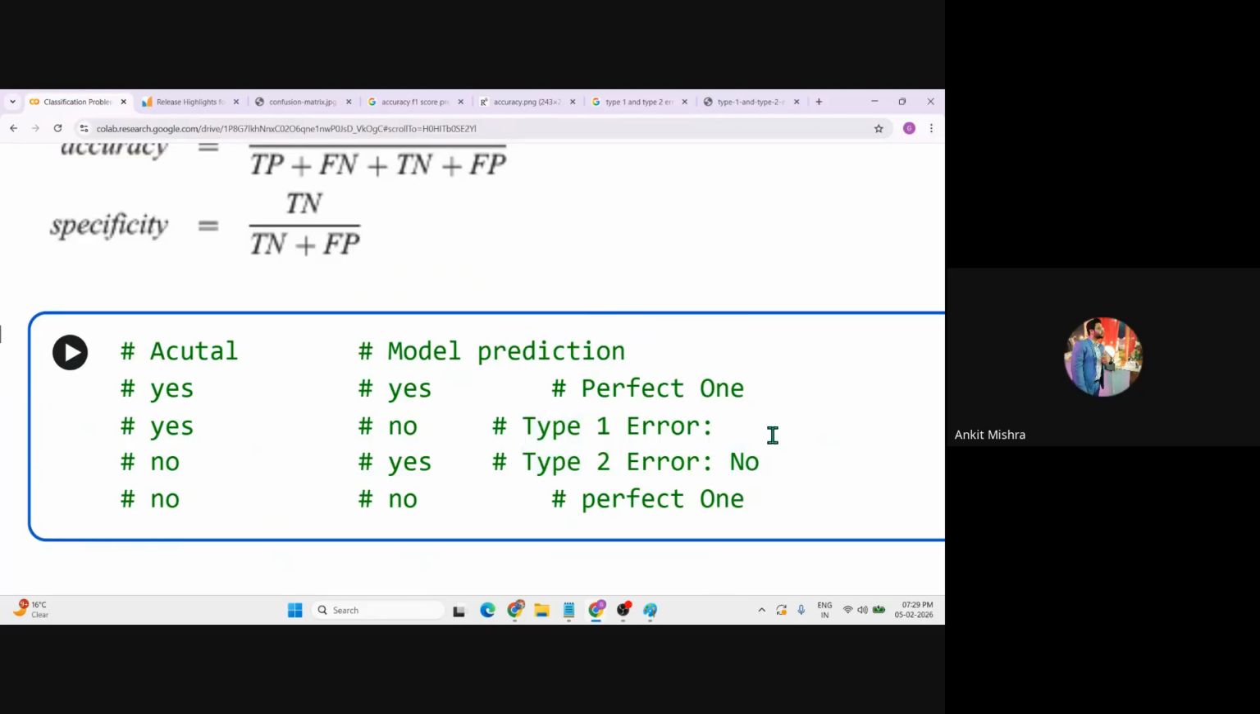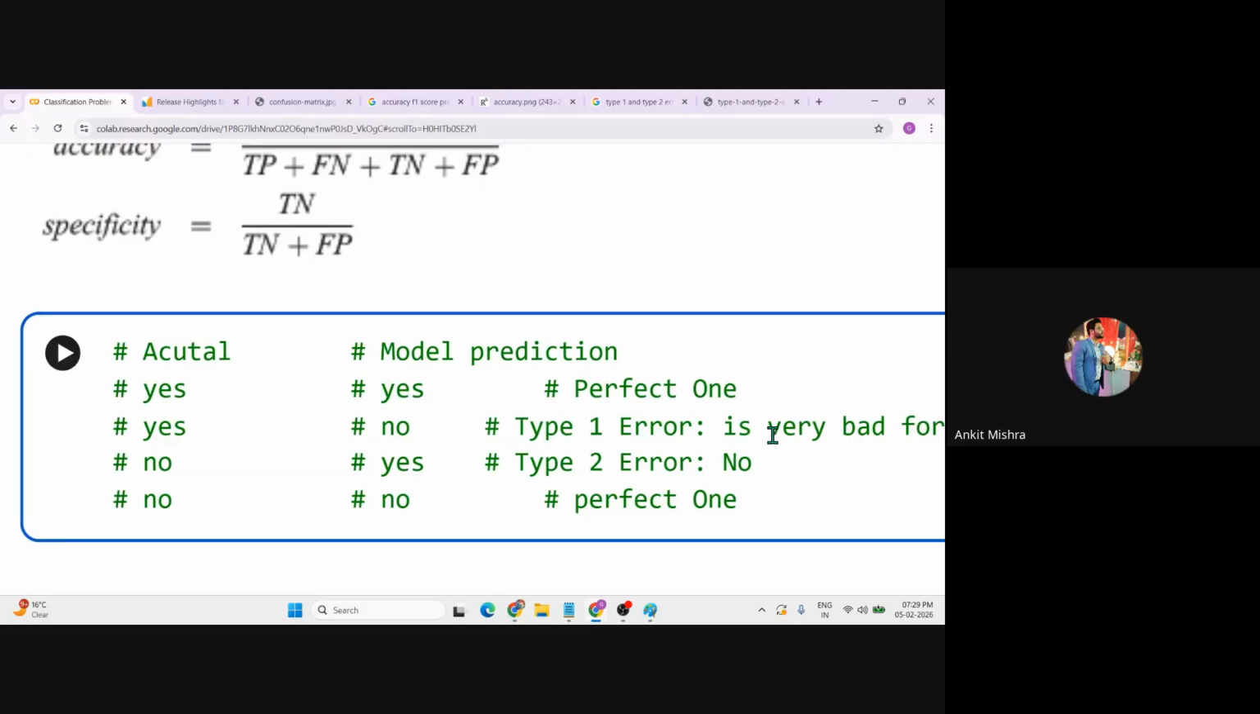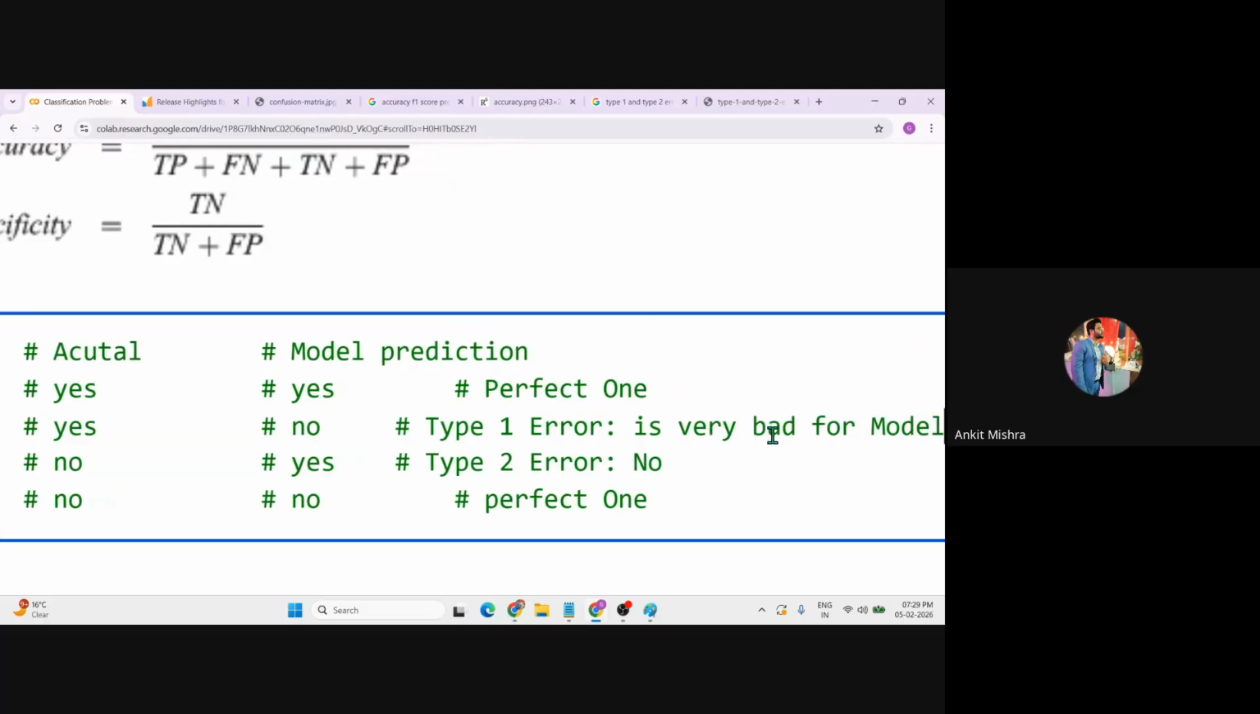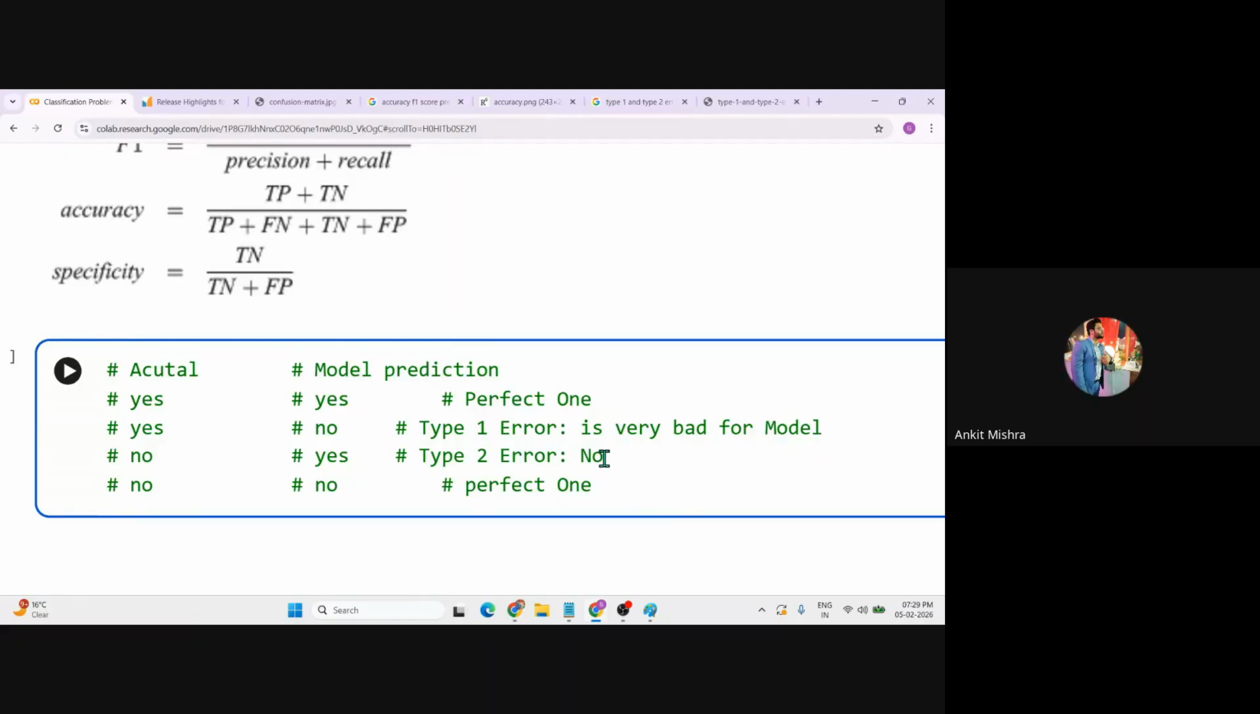So let me just write this. Type 1 error is very bad for the ML model. We need to minimize the type 1 error. And the type 2 error is also bad, but not up to that level of type 1, right? And we know that we have a perfect classification here and here as well, right?